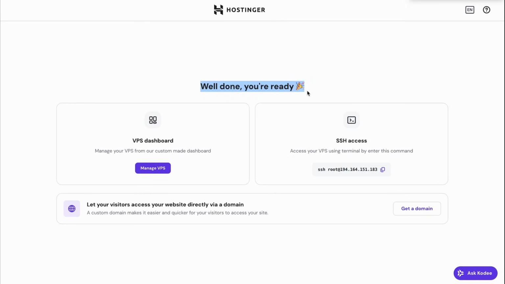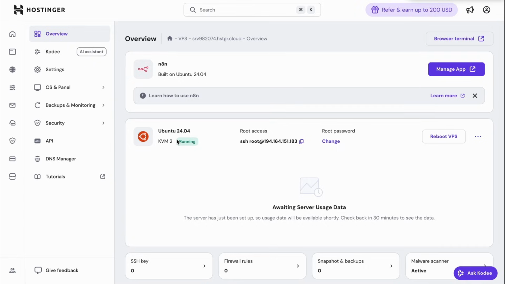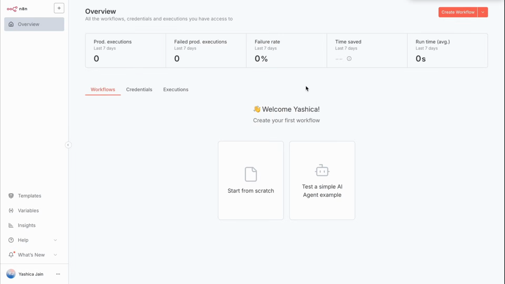Okay, so it has been completed and now let's click on manage VPS. And as you can see, our server is live. Let's click on manage app now. And there you go, we can set up our account and get started. So create an account and then you will land directly onto your N8N dashboard. Basically, your self-hosted N8N dashboard.